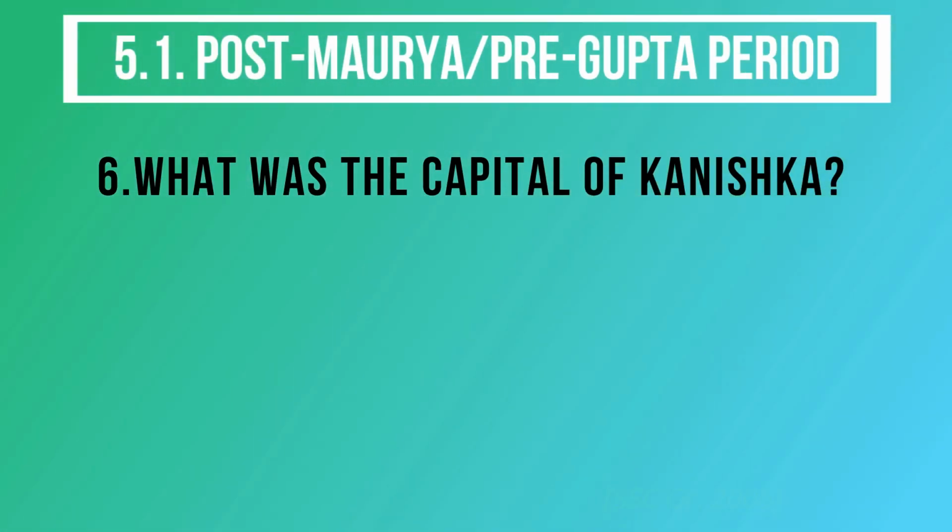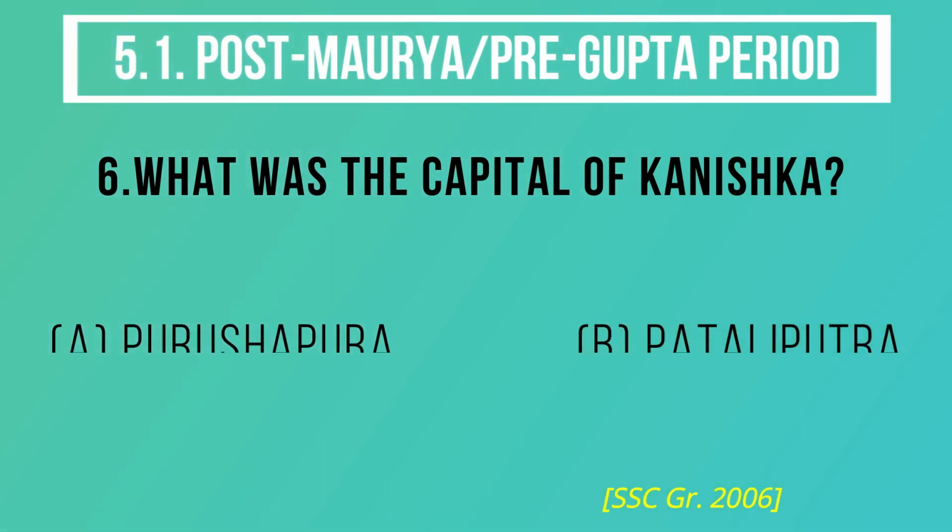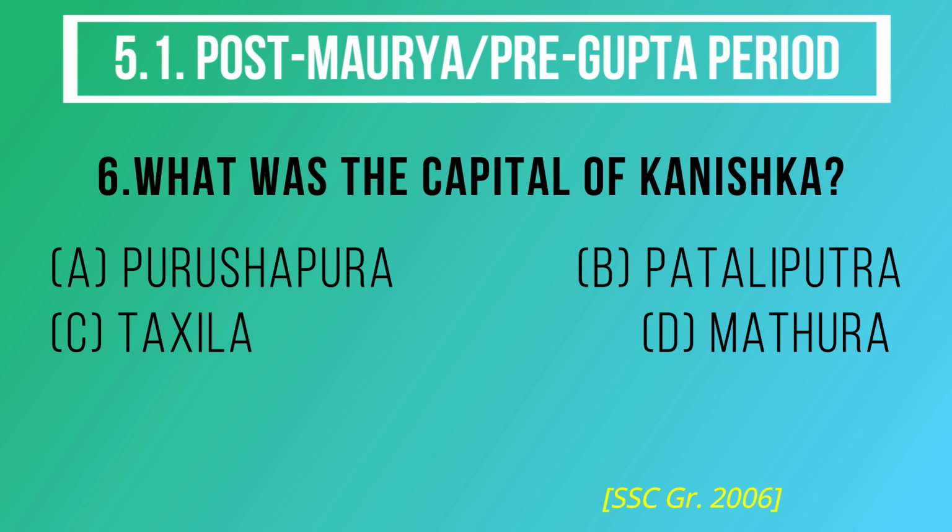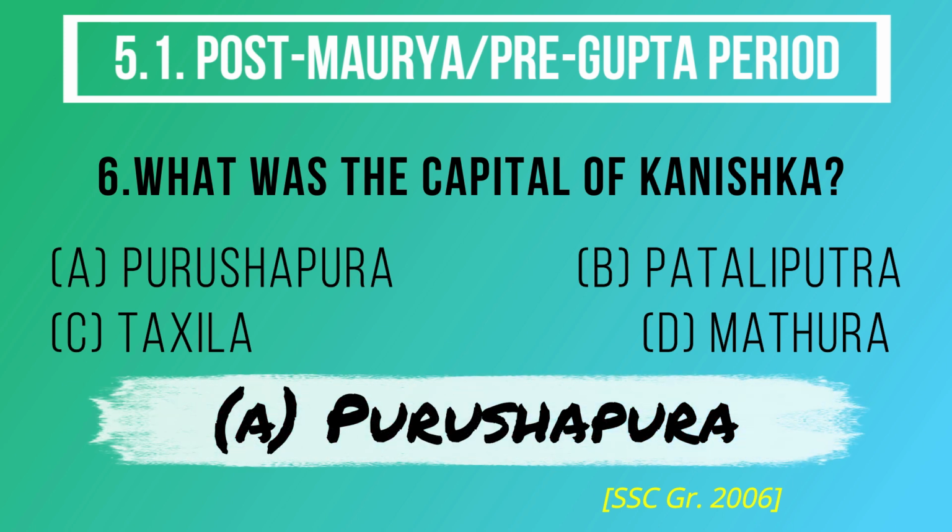Question number 6. What was the capital of Kanishka? The options are A. Purushapura, B. Pataliputra, C. Taxila, D. Mathura. And the correct answer is option A. Purushapura.